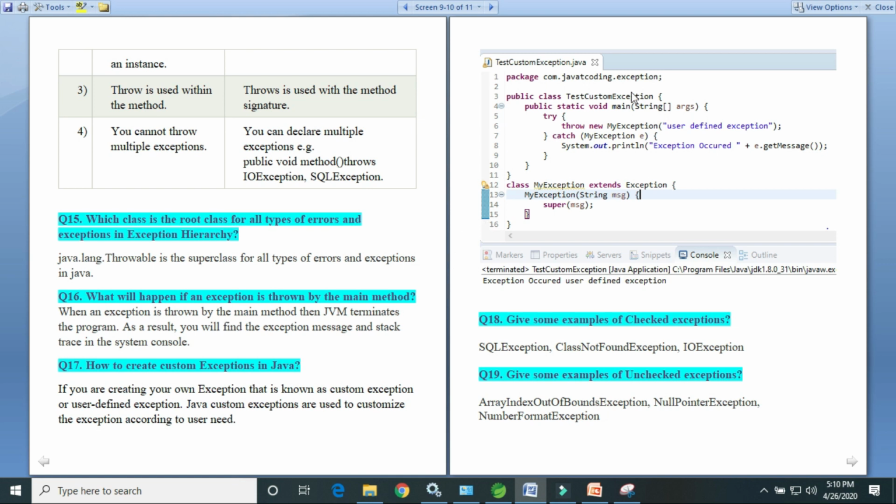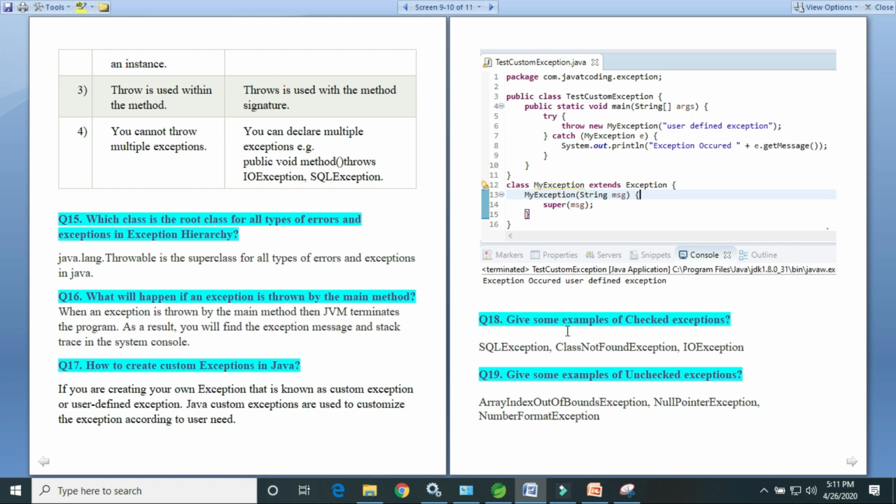So here is an example of how we can create a custom exception. You have to create a class that extends the Exception class. Here you need to provide the constructor of that class, and here we can use that class. By using the throw keyword, we can throw a custom exception or user defined exception according to the user's need. Right. Here is the output of that exception.